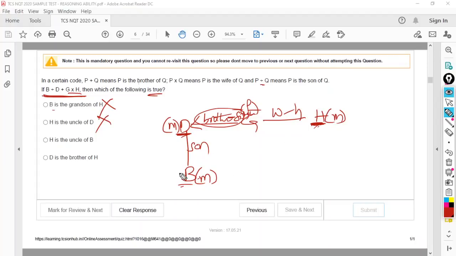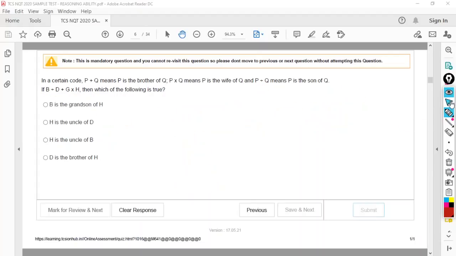Let's see. Now for B, D is the father. G is the father's sister. Father's sister is aunt. Aunt's husband is uncle. So obviously H is the uncle of B, which means the third option is correct. Third option is correct, right? A simple blood relation question. Next one.